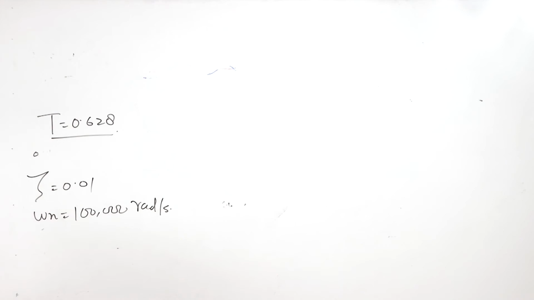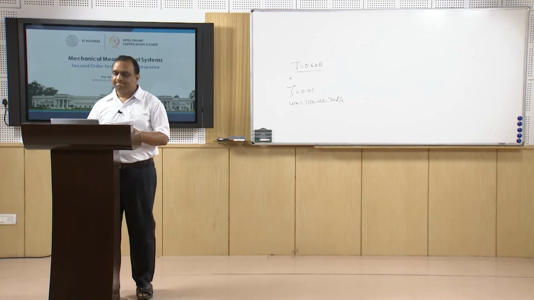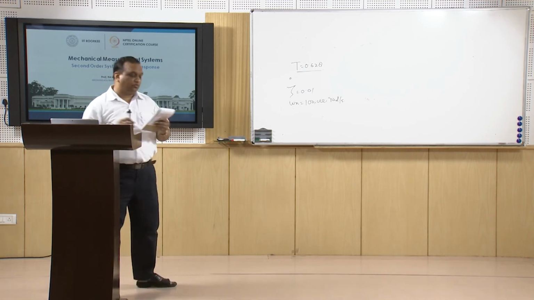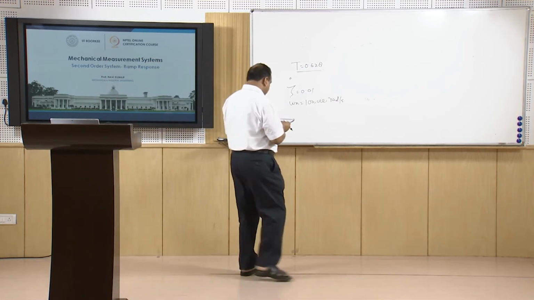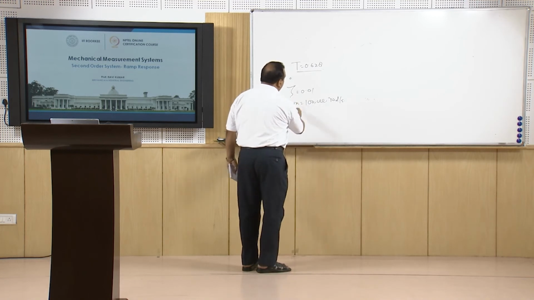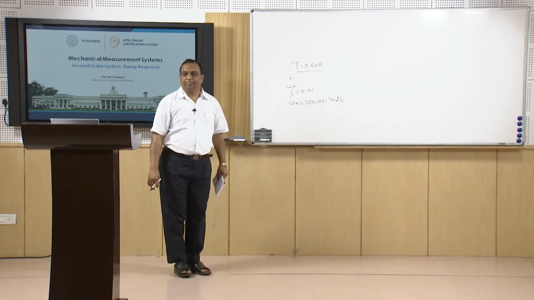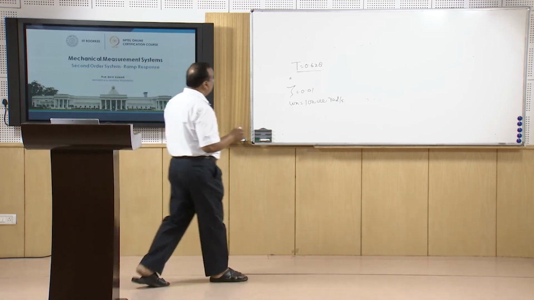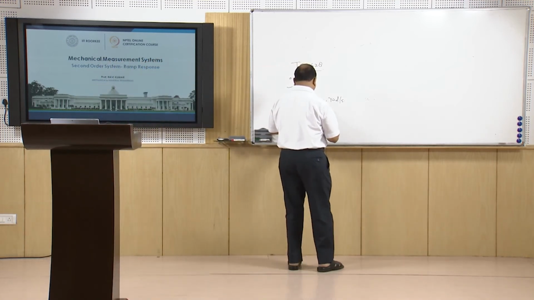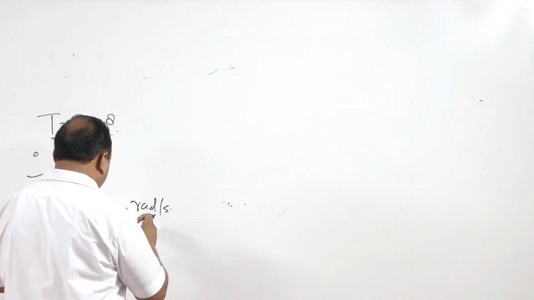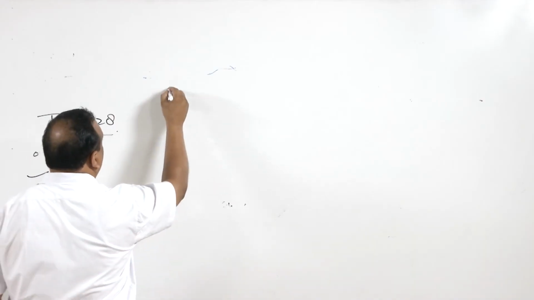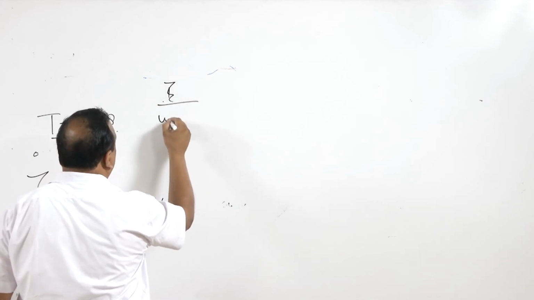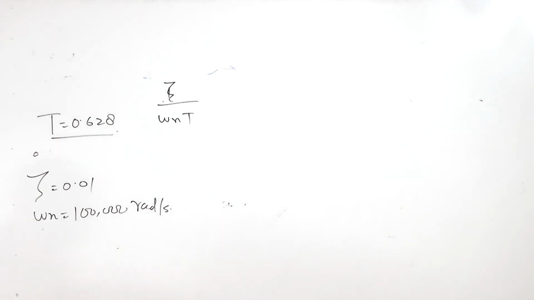So the transient error in percentage is going to be equal to 2 times zeta divided by omega n t, or for 1% error it is going to be zeta divided by omega n t, right?